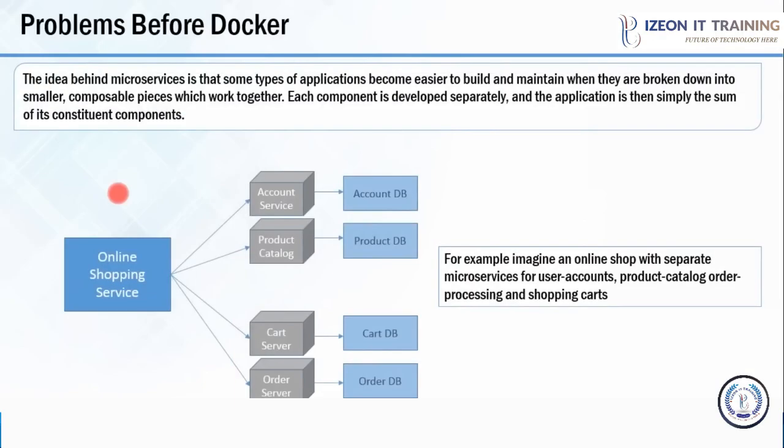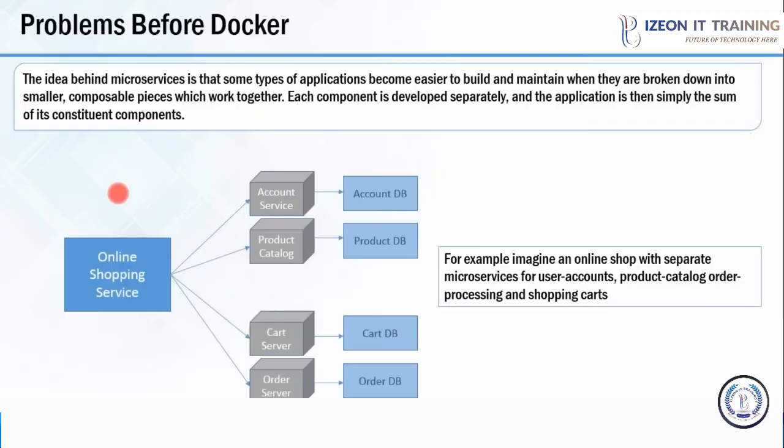Before we proceed with the second problem, it is very important for us to understand what microservices are. Consider a very large application. That application is broken down into smaller services. Each of those services can be termed as microservices. Or we can put it in another way as well. Microservices can be considered as small processes that communicate with each other over a network to fulfill one particular goal.